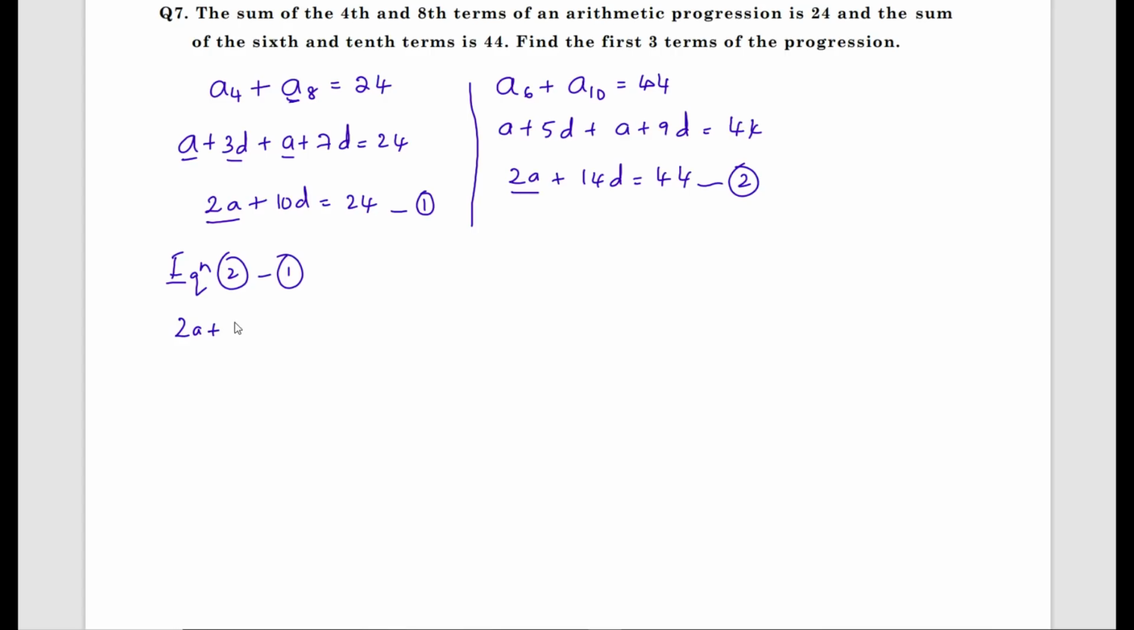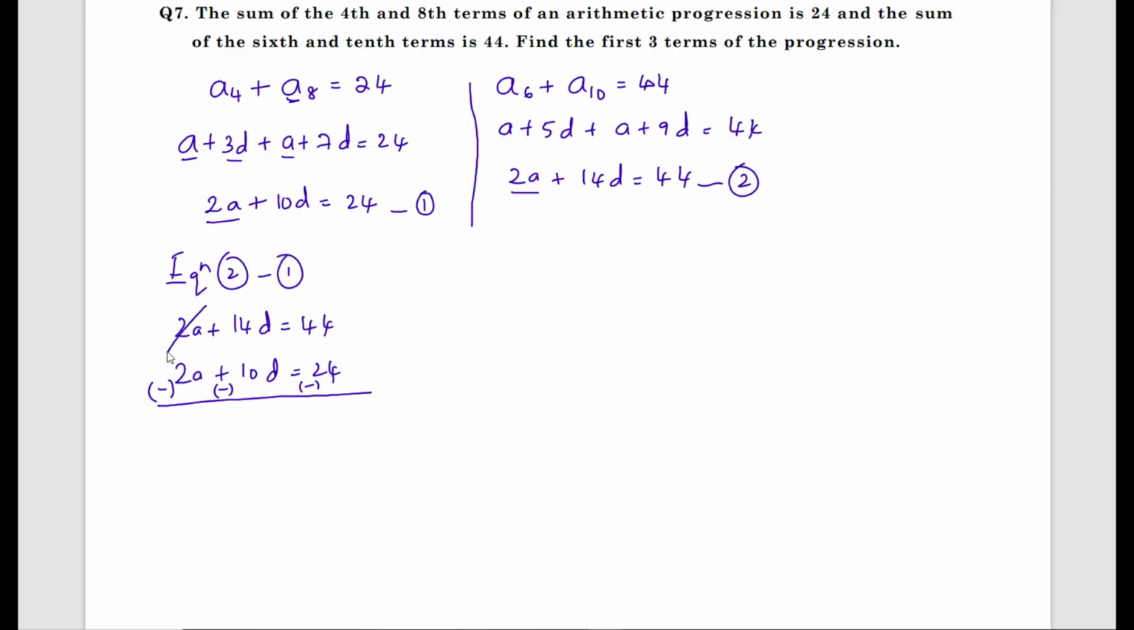2A plus 14D equals 44. Next, 2A plus 10D equals 24. Since I am subtracting, in the subtrahend all the signs will get changed. Plus becomes minus, minus becomes plus: 10D becomes minus 10D, plus 24 becomes minus 24.